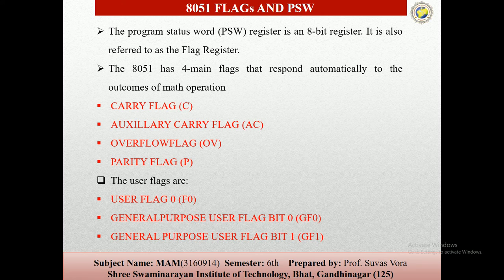These are the general purpose user flags that may be used by the programmer to record some event in the program. The user flag can be set or cleared by using the data move instructions, यानी कि अगर मैं कहीं से डेटा मूव करता हूँ तो जो प्रीवियस डेटा का वो ऑटोमेटिकली रिमूव हो जाएगा.